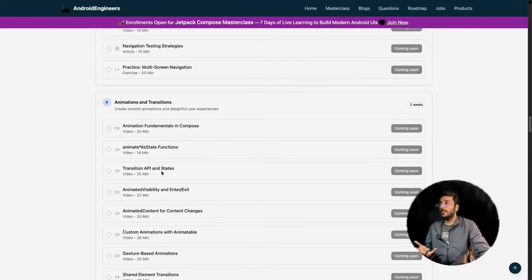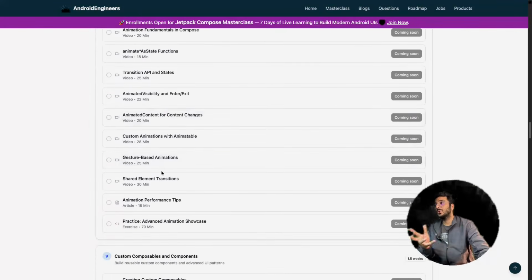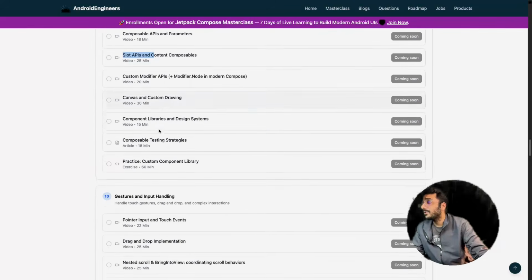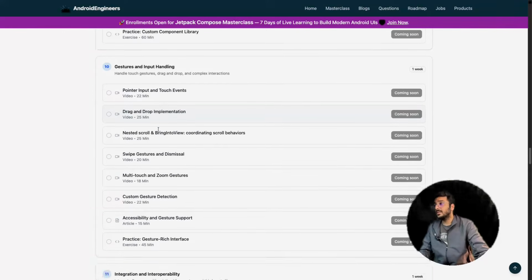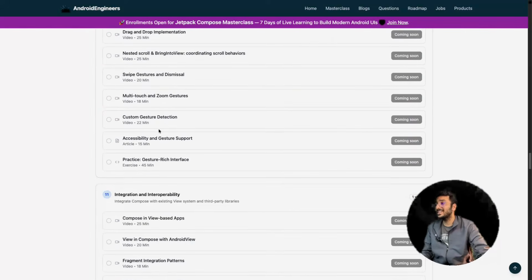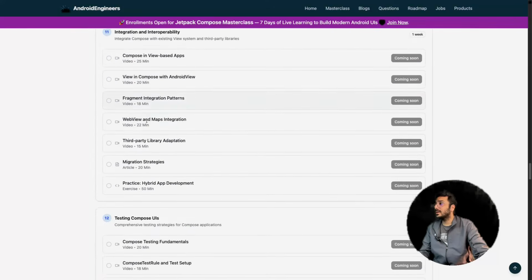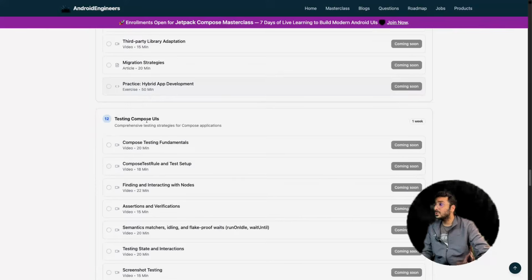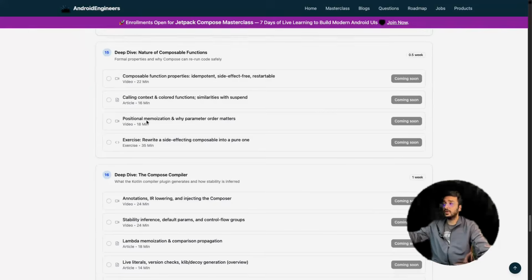Animation is something you should know about, right? How to animate things in Jetpack Compose, because it's just a one-liner thing. So it's good to learn about, right? After that, slot API, slot gap buffer, those kinds of things you should know, which we keep teaching students in our master classes. So you can join the master class by going to the master class section, right? And interoperability, integration, these are the things you should also know about, right? If there is an XML layout and you want to put a small part of Jetpack Compose in it, how you can do that. So that's also something you should know about. It's a must. Testing, performance optimization, a lot of other topics are there, right?